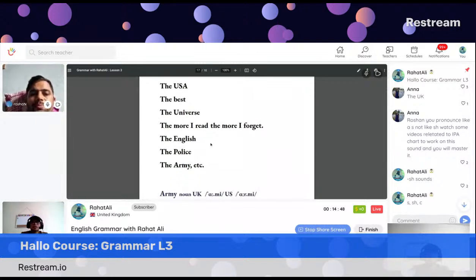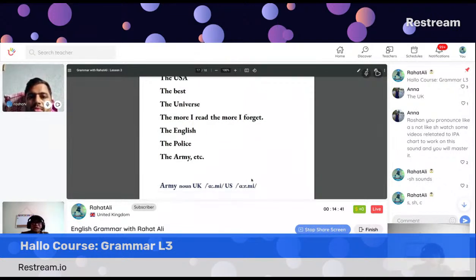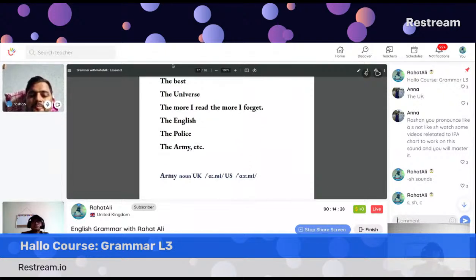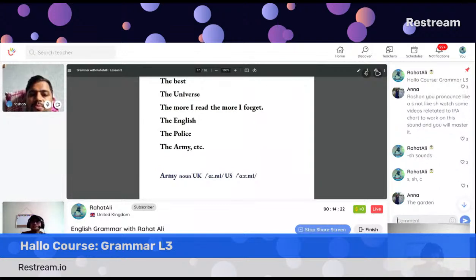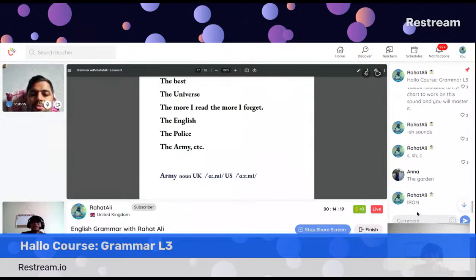Okay. Now look at the pronunciation of the word army. In UK, in British accent or British IPA, we don't pronounce R, but the vowel is a bit longer. But in American accent, army, with the R. There are some other words where we do not pronounce R, like this one. I'm writing a word for you. How do you pronounce it? The garden. Yes, R is silent.